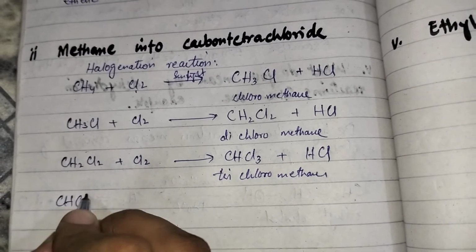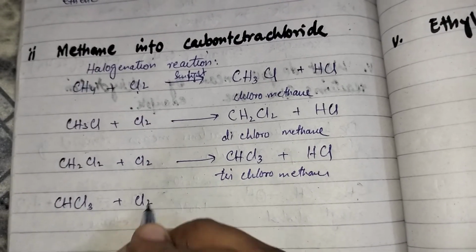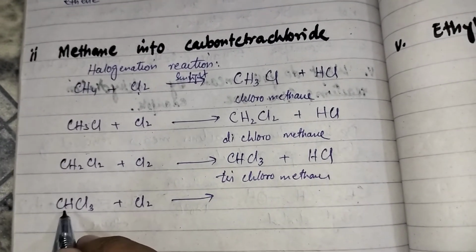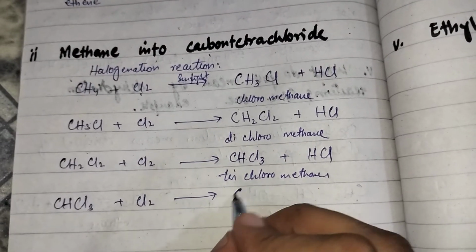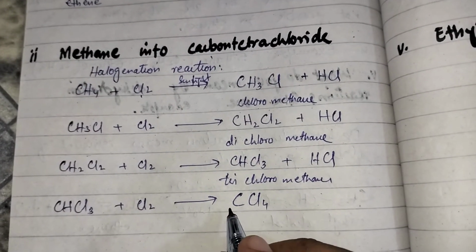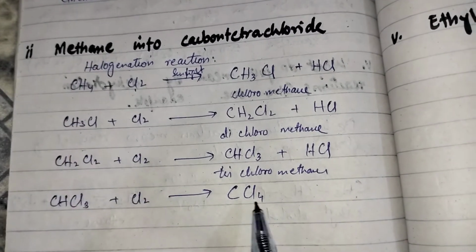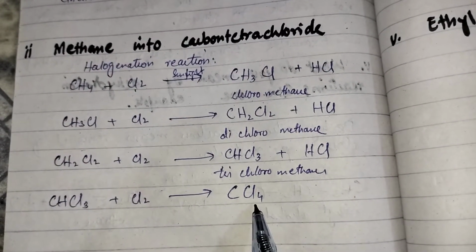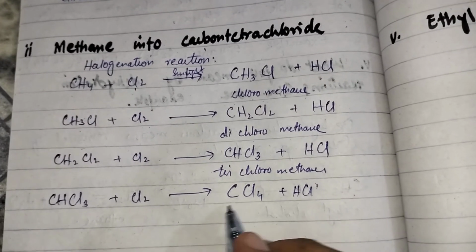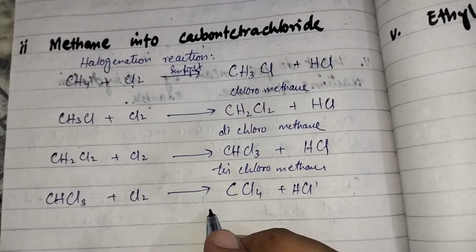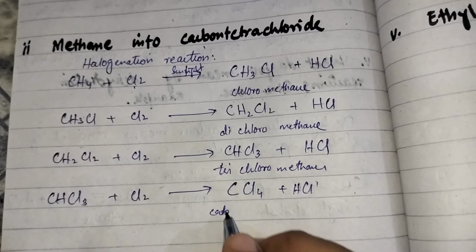Then trichloromethane again reacts with chlorine gas molecule, and the remaining one hydrogen is also replaced by another chlorine, forming CCl4. All four hydrogens are replaced by four chlorine atoms. So HCl. So it is carbon tetrachloride, which we have to prepare.